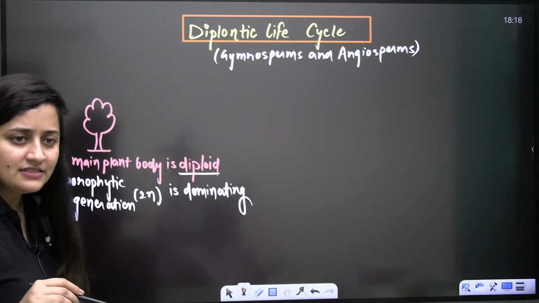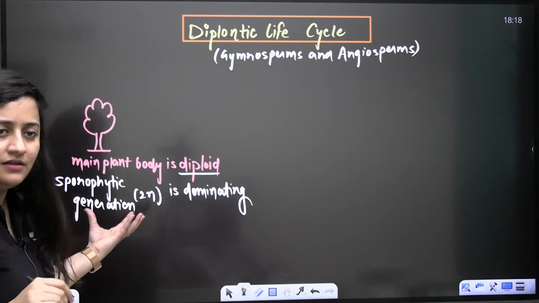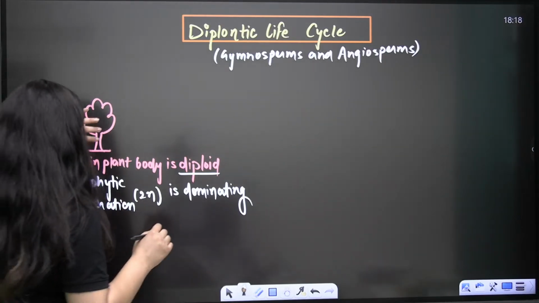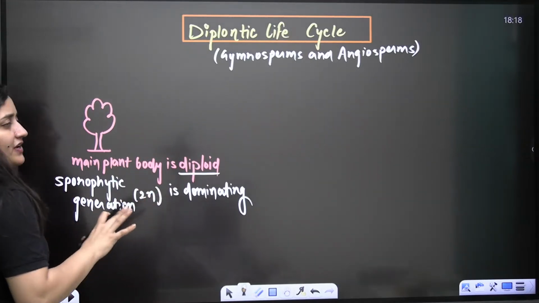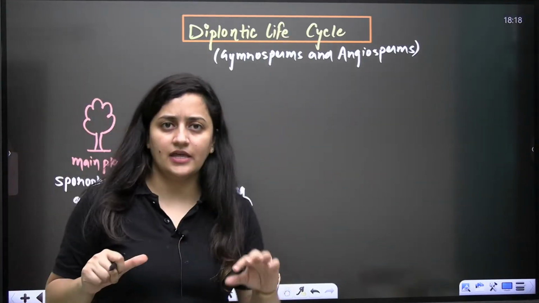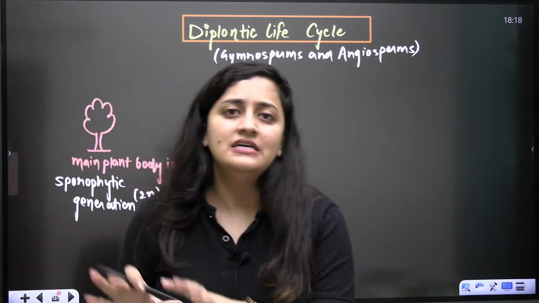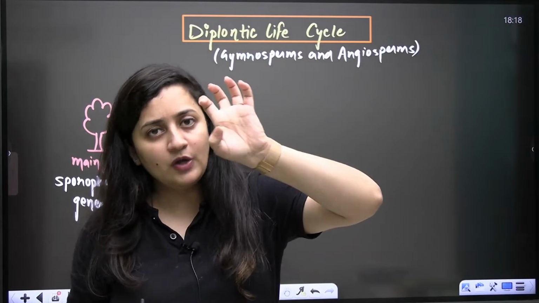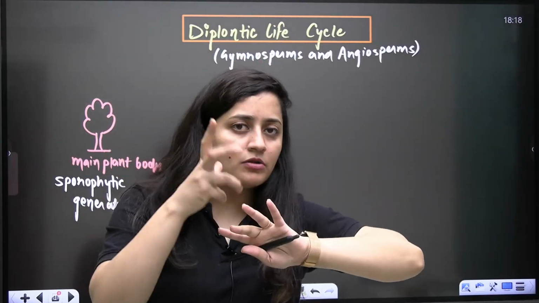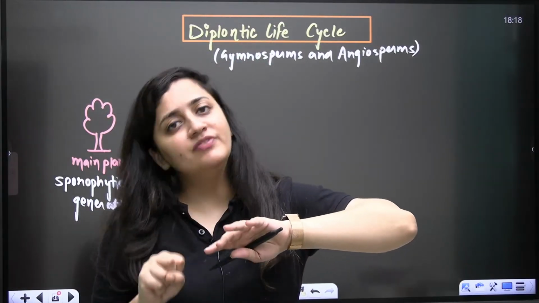It is dominating here. Main plant body. So here it is the sporophytic generation. So now you know what the scenario is. You can even relate it with the class 12th topic of sexual reproduction in flowering plants. We talk about the flowers there, the anther, and the ovary. In the ovary, ovules are there.